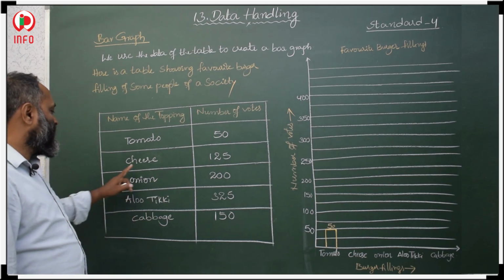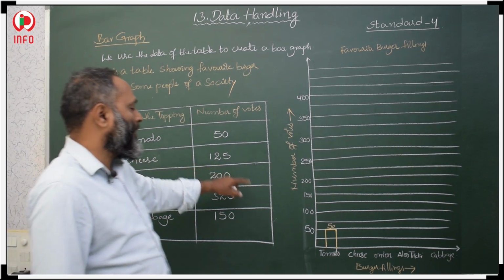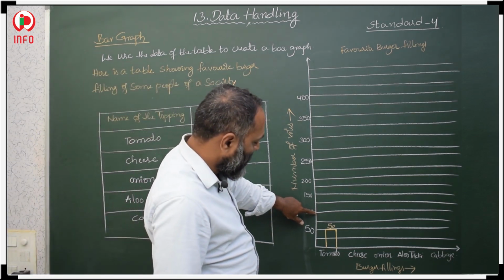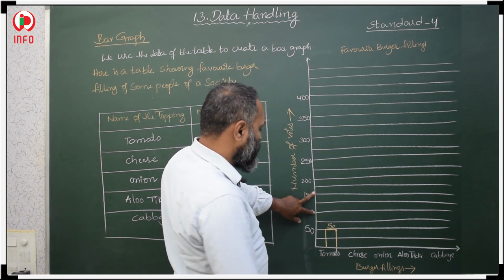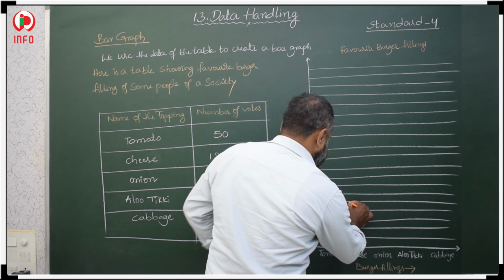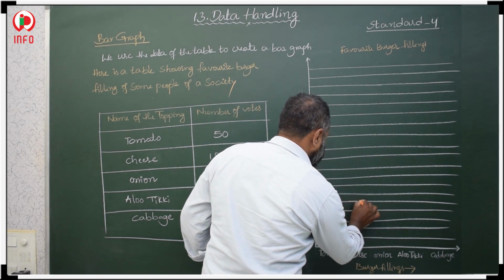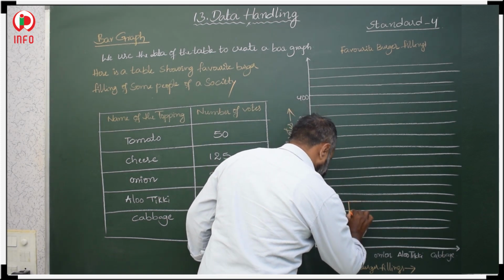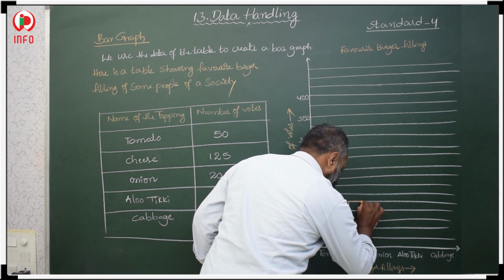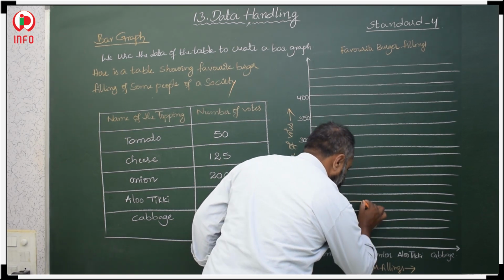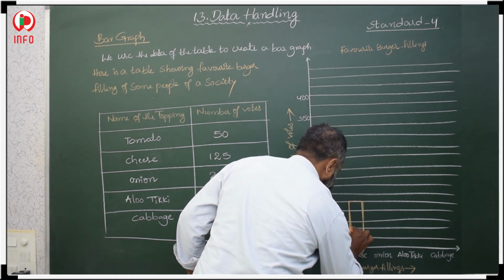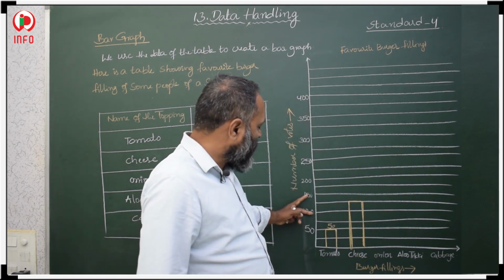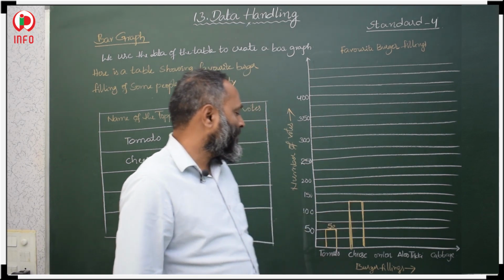Then after that, cheese, how many? 125. Here we have 100 and here 150. In between 100 and 150 we have 125. Here is 125.